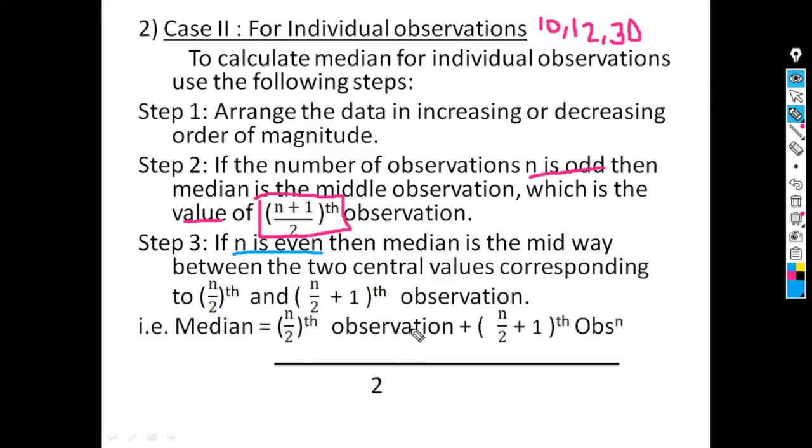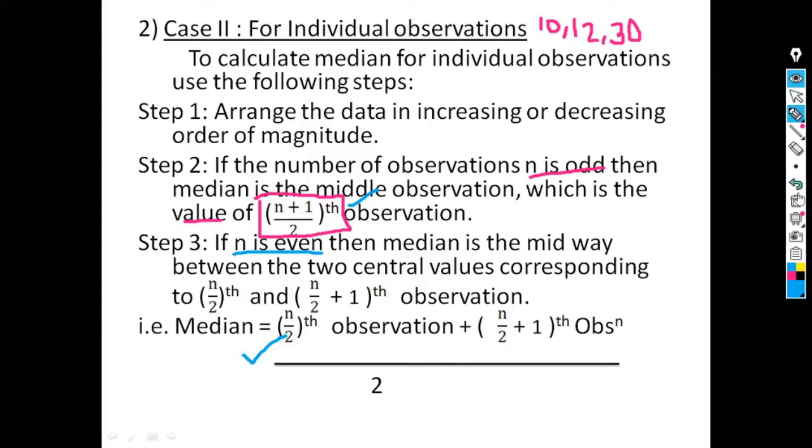Means if n is even, the number of observations are 2, 4, 6, 8, 10, etc. Then the formula for median is the value of n by 2th observation plus n by 2 plus 1th observation, divided by 2. These are the formulas for the calculation of median. If n is odd, then we can use this formula, and if n is even, then use this formula.